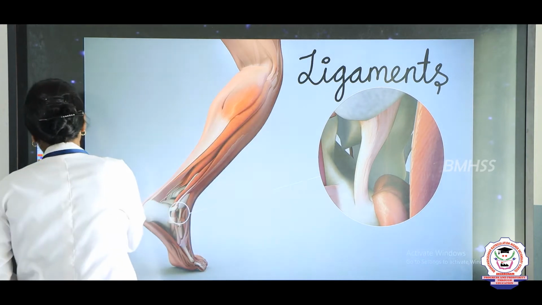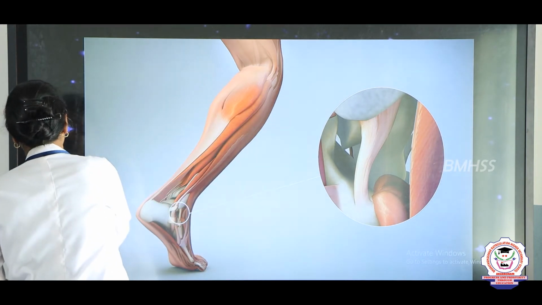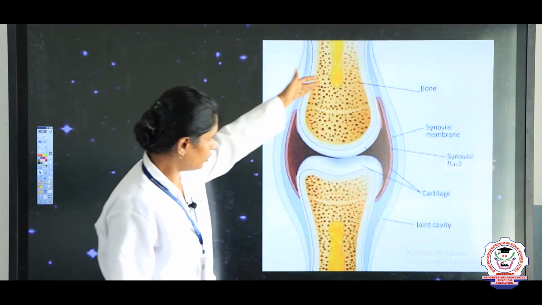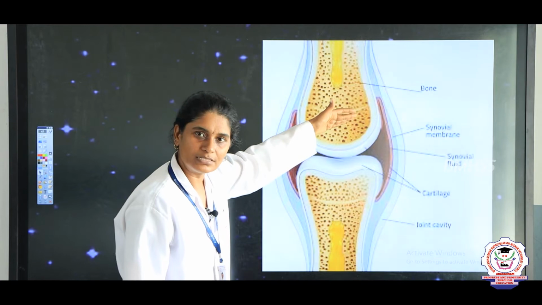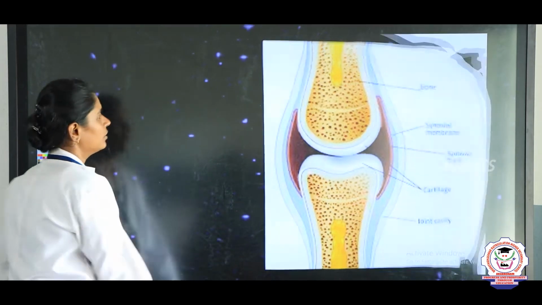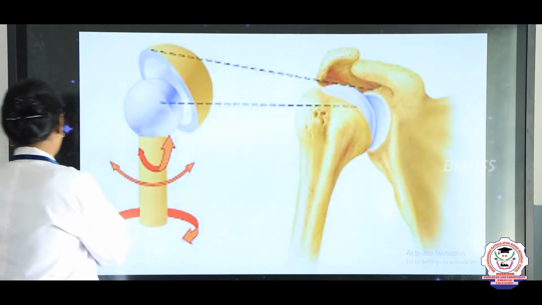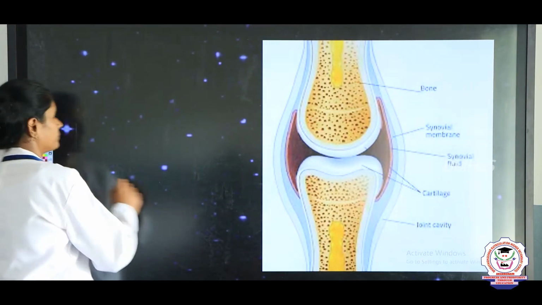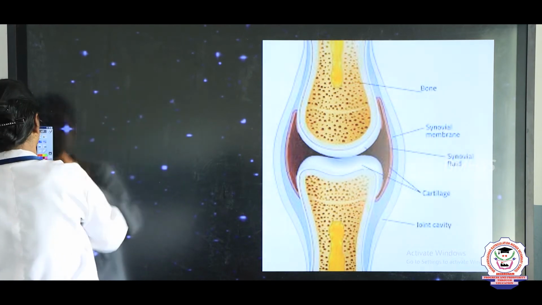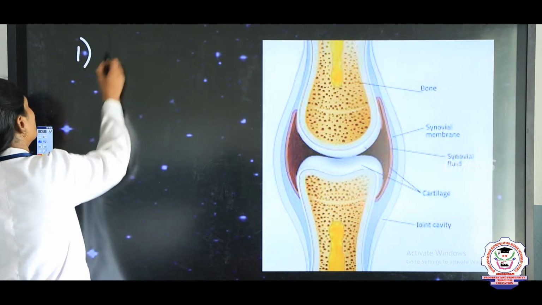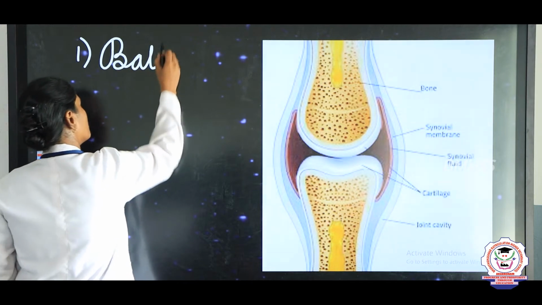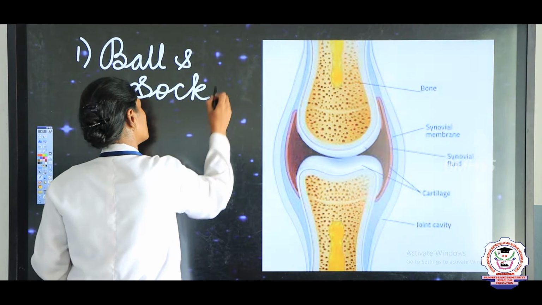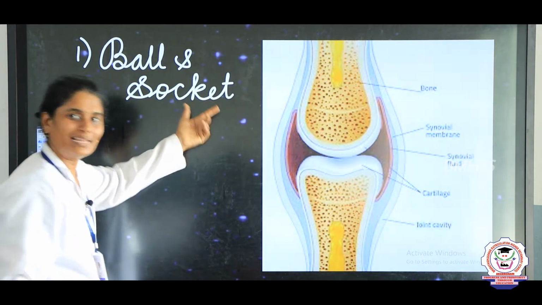Now let us see the types of joint. This is a joint, where two bones meet. Yes, there are nearly 4 types of joint. The first one is ball and socket joint.